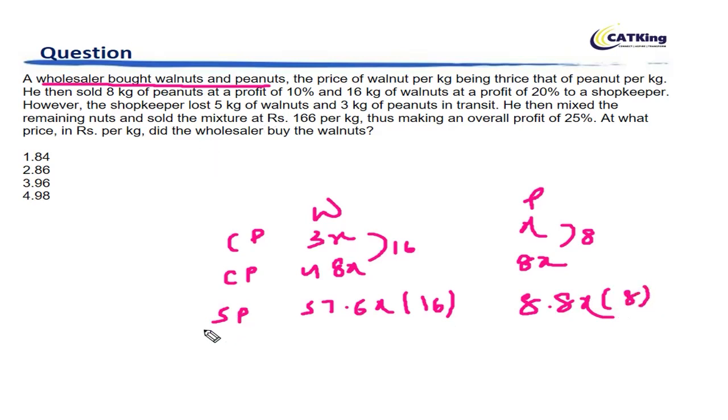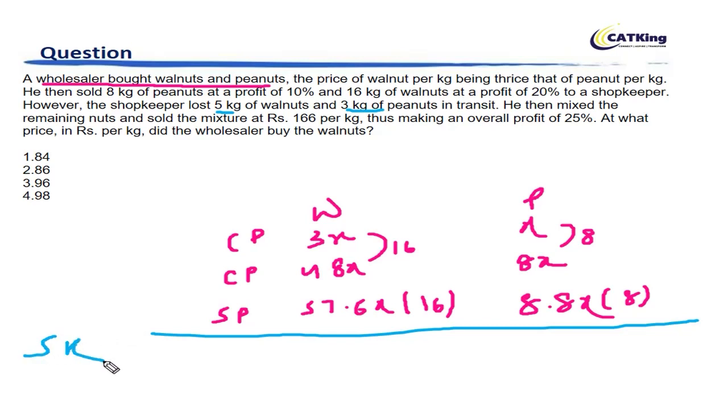Now this is sold to a retailer. For the retailer, what happens is the shopkeeper lost 5 kg of walnuts and 3 kg of peanuts in transit. So for the shopkeeper, if you see, this was for the wholesaler. For the shopkeeper, the cost price is